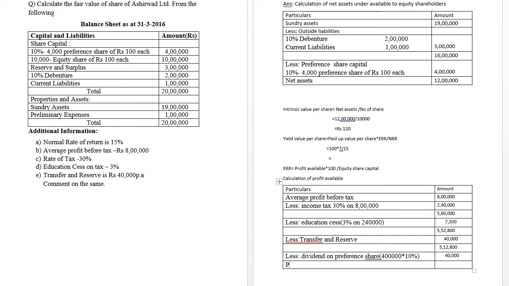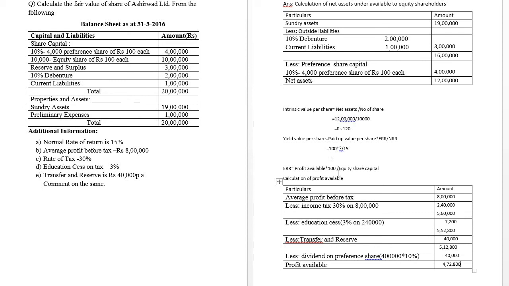The profit available to equity shareholders. Therefore, 5,12,800 minus 40,000 is equal to 4,72,800. This is the profit available to the equity shareholders. Now that the profit available to the equity shareholders is known, we shall start substituting the values.